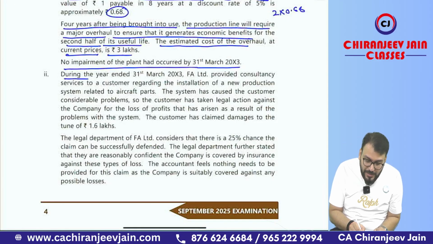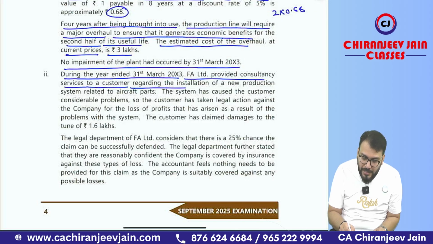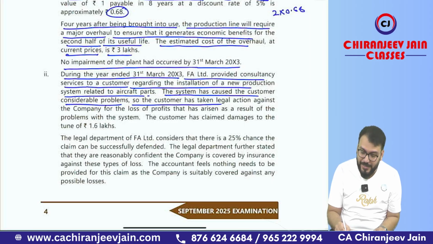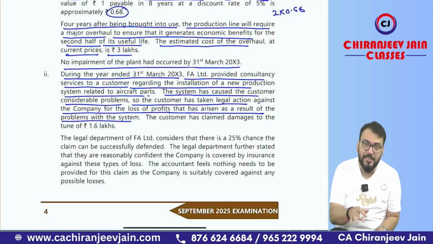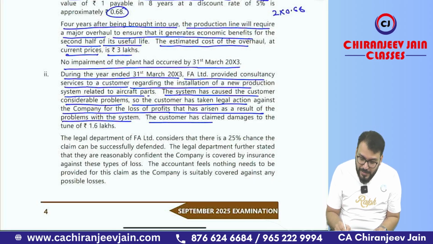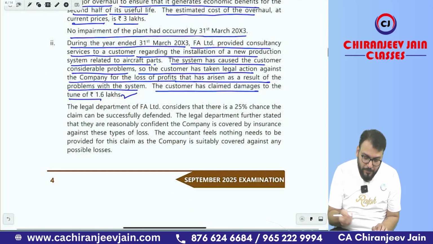During the year ended 31st March 2003, FA Limited provided consultancy services to a customer regarding the installation of a new production system related to aircraft parts. The system has caused the customer considerable problems, so the customer has taken legal action against the company for the loss of profit that has arisen as a result of the problem with the system. So the customer has filed a case against the company. The customer has claimed damages to the tune of 1.6 lakh. So they have demanded a payment of this much amount.